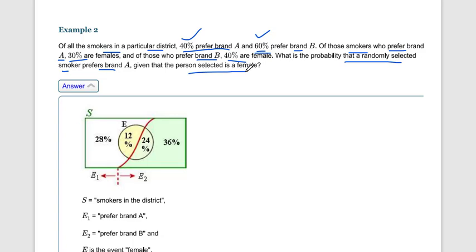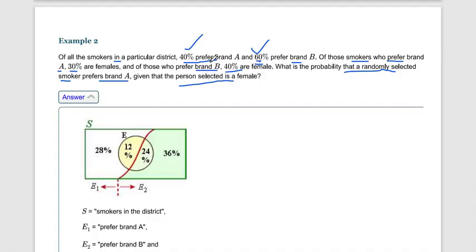The event of selecting a female has already happened. We select from the females and find the probability that she prefers brand A. Now, 40% prefer brand A, and from that 40% we have 30% female. They have given 30% of the 40%, not 30% of the whole sample space of 100.